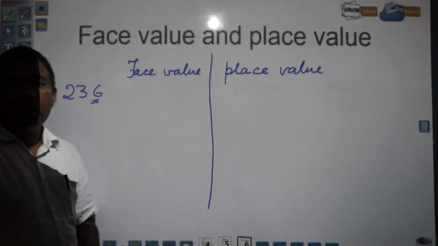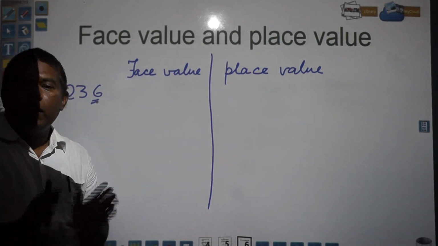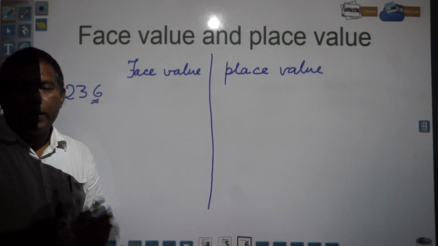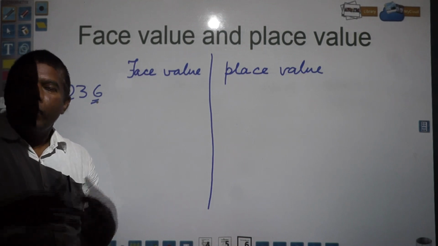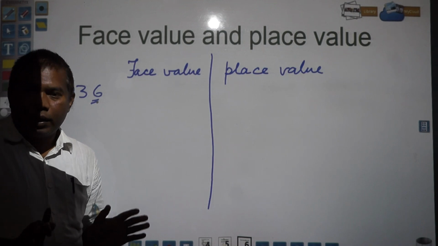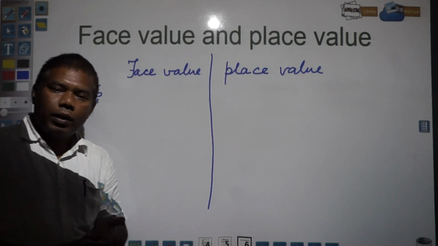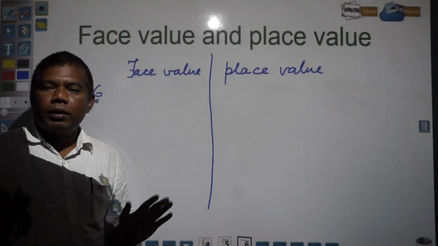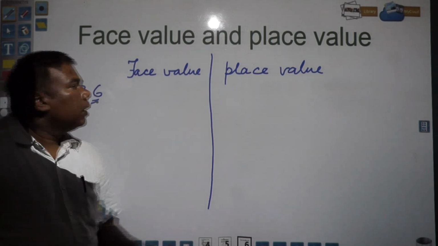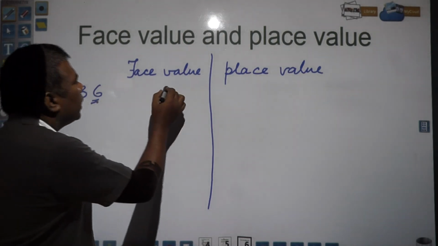Face value is what? The value of the number itself. It does not matter where it has been kept, in which place it has been kept. Either in ones place or tens place or 100 place or 1,000 place, the face value will be the same, it will not change. So face value will be 6.